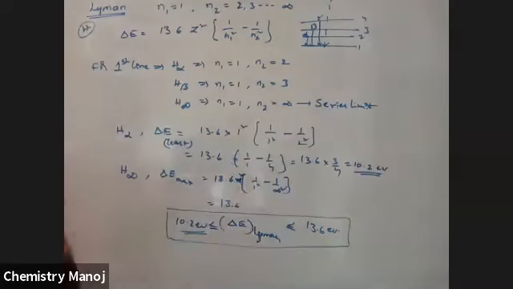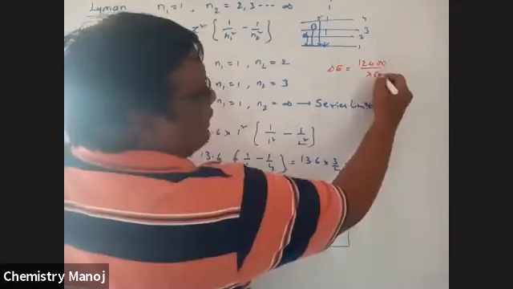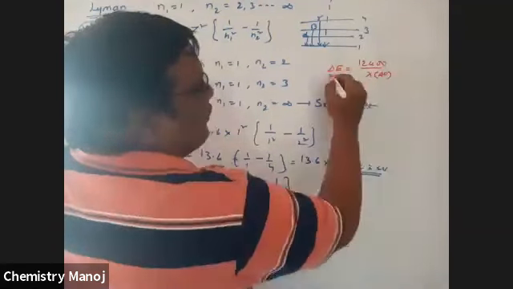Similarly for lambda. We know delta E in electron volts is equal to 12,400 by lambda, where lambda is in angstroms, as I told you yesterday. So delta E is inversely proportional to lambda.